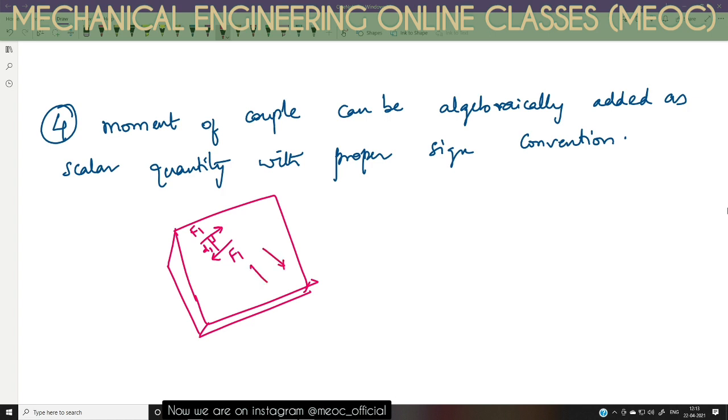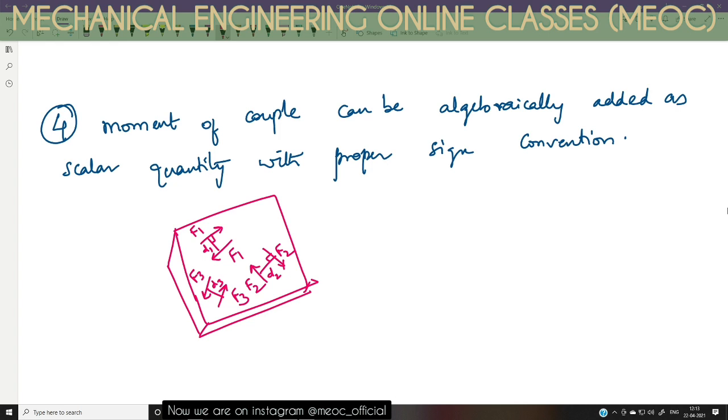There is another couple, say F2 and F2, which is again equal, parallel and at a distance, say, d2 apart, opposite in direction. Now there is another couple acting. This is F3, F3, this distance is d3. So there are three couples.